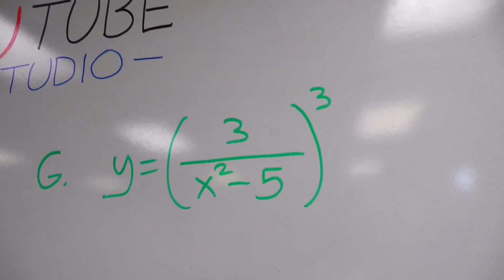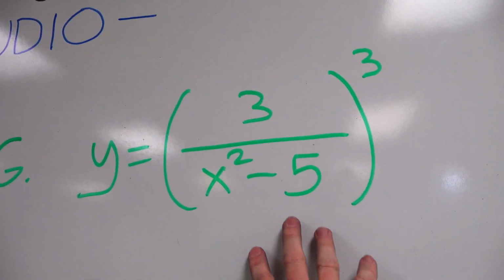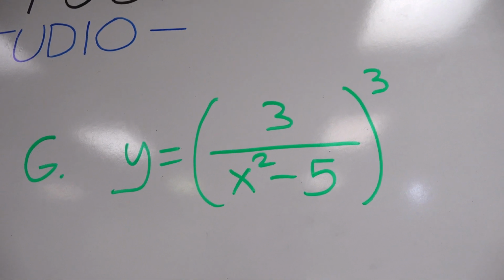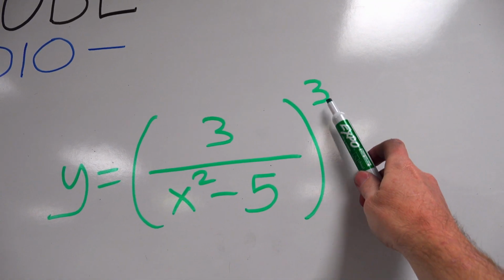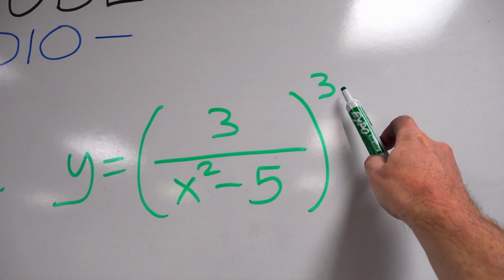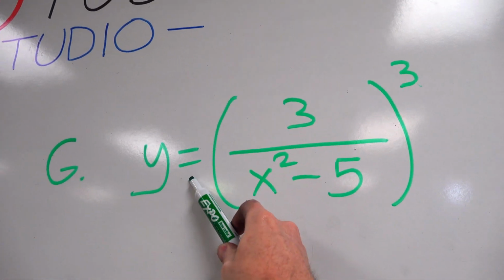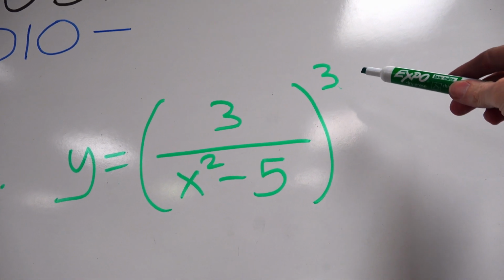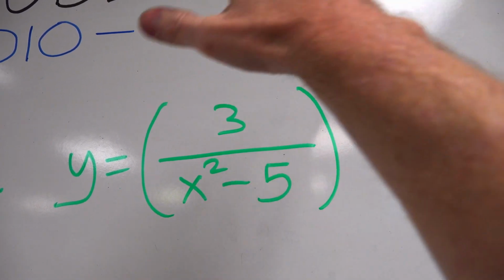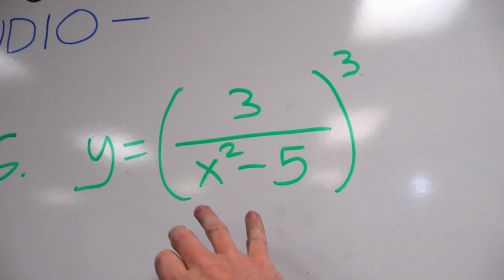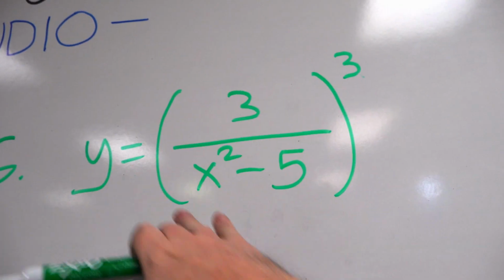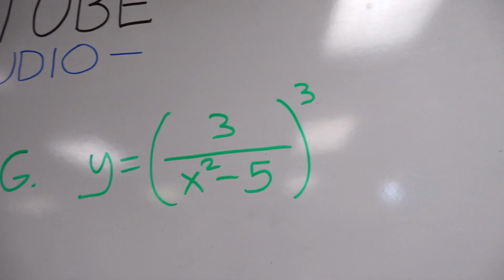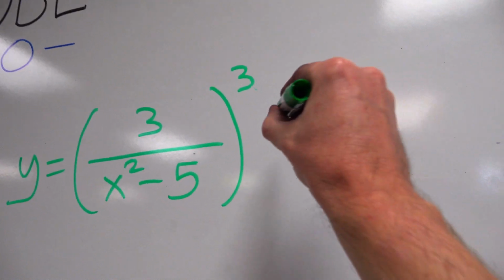So then the next thing, because this one's sort of unique, based on your primitive instincts, since you've just started derivatives with me, you might be thinking, hey, shouldn't we bring the 3 to the front and leave the base the same and then drop that? Yeah, you could do that. But then when you get to the chain rule of the original base that you have to tack on at the end, that gets super messy. So this is a really unique one, and there's actually a better way.